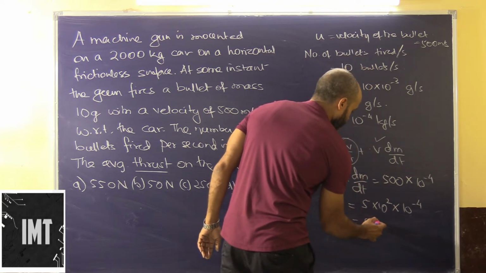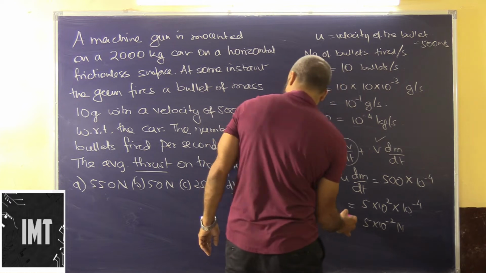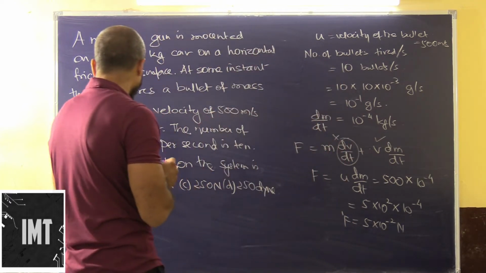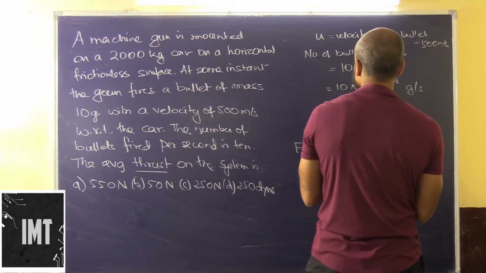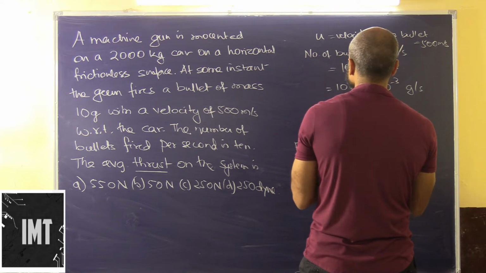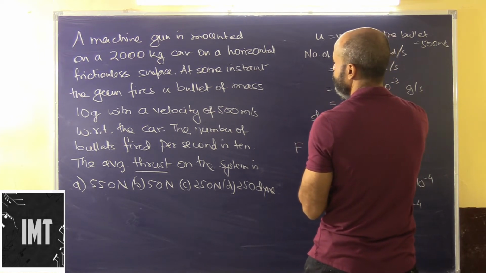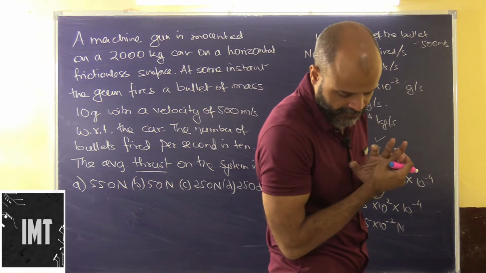So this will be 5 into 10 to the power of minus 2 Newton. This will be the thrust that will be experienced, but we don't have an option out here. Maybe I am going wrong somewhere. dm by dt will be equal to 10 bullets, and each one of them has a mass of, am I going wrong somewhere?